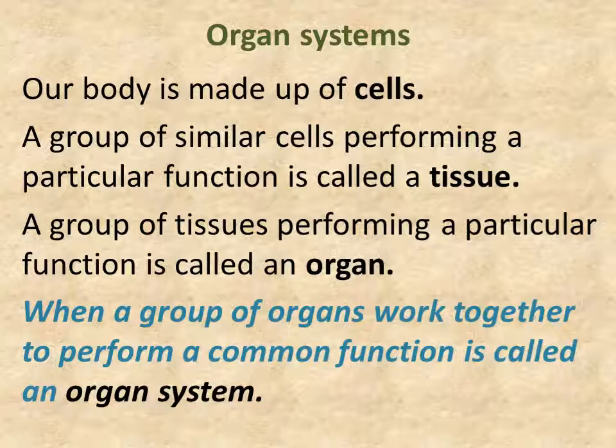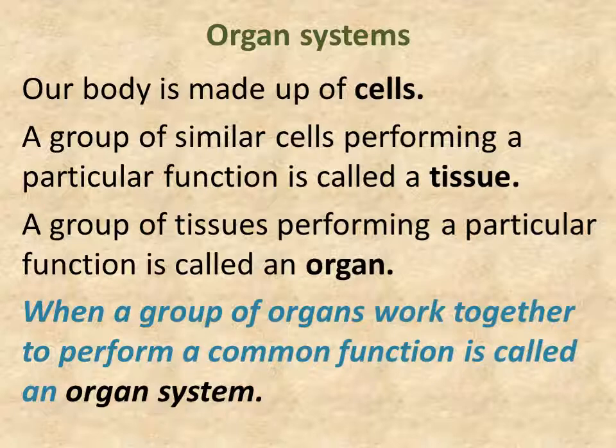A group of tissues performing a particular function is called an organ. When a group of organs work together to perform a common function, it is called an organ system.